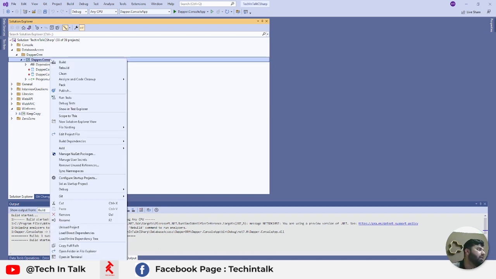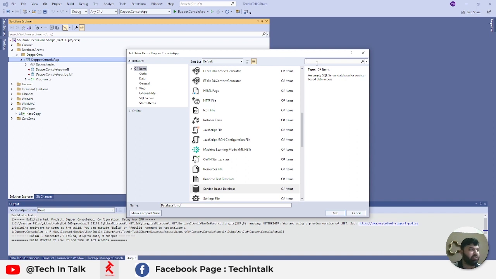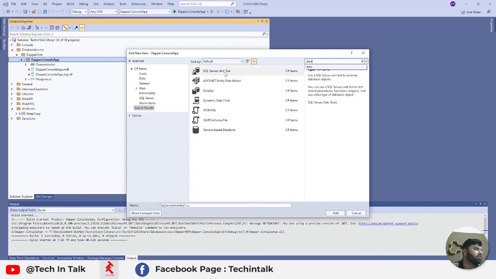How can you add it? You need to right click on your project and click on add new item, and here in the search you need to search for data. Once you search that, you will see service-based database. You need to select that one, and give a name to your database file. In my case, let's say I name it Techintalk db.mdf, and I will add it.